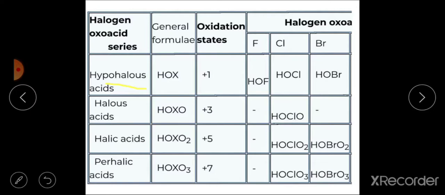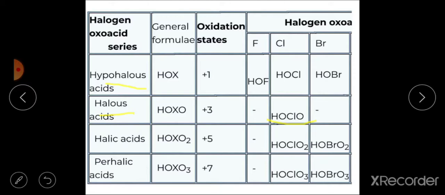Then second is halous acids. They have a general formula HXO2. The oxidation state of the halogen in this acid is +3. Only chlorine forms this type of acid, HClO2, that is chlorous acid.